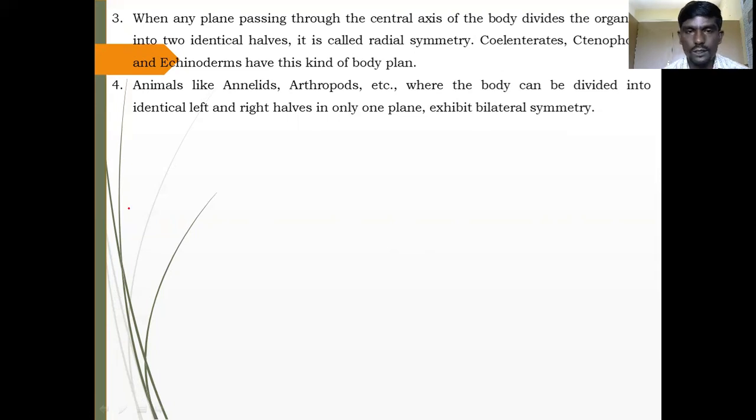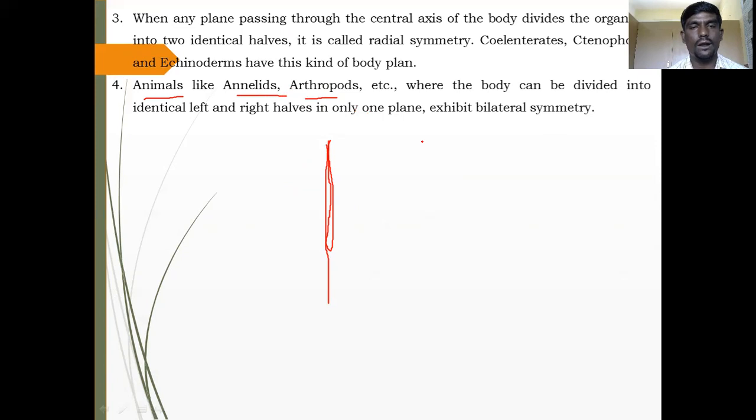If you take examples from phylum Annelida and phylum Arthropoda, these are worm-like animals, like your earthworm. Dividing the animal into two equal parts is called bilateral symmetry, the division of the body into left and right parts.